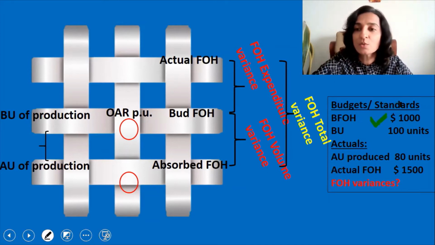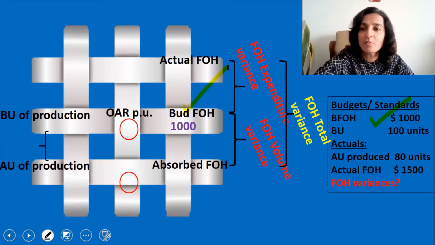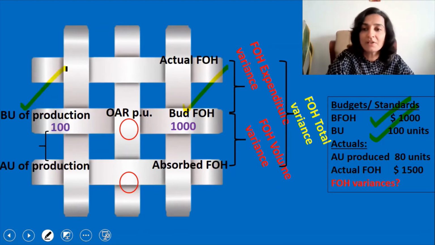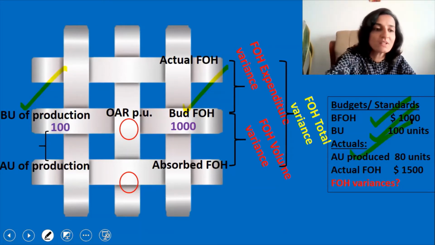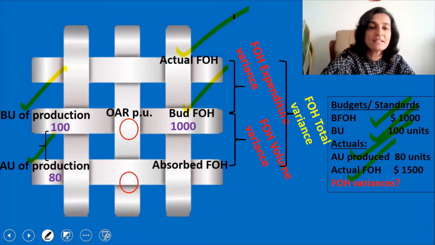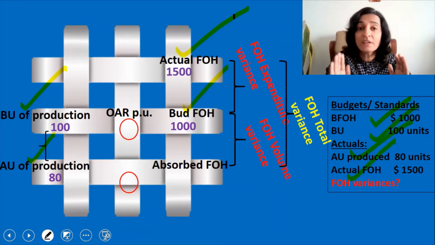So budgeted fixed overheads is $1,000. That is here. So I'm going to write there 1,000. Budgeted units is 100 units. That is here. So I'm going to write there 100. And actual units produced, that is here. So I'm going to write there 80. And actual fixed overheads is 1,500. That is here. So I'm going to write there 1,500. So now we have keyed in all the details from the question.